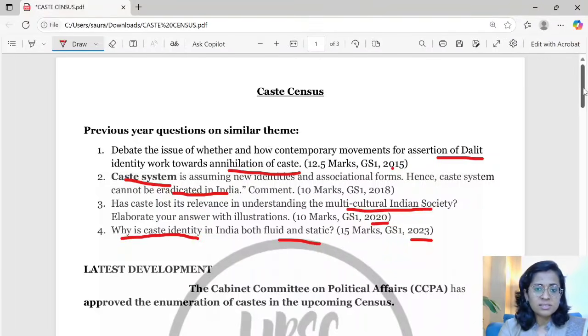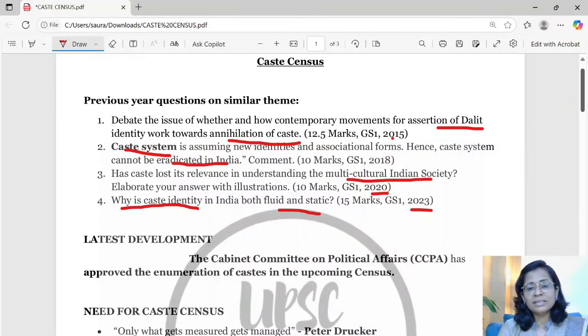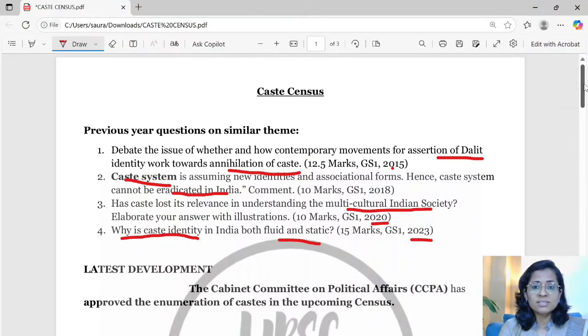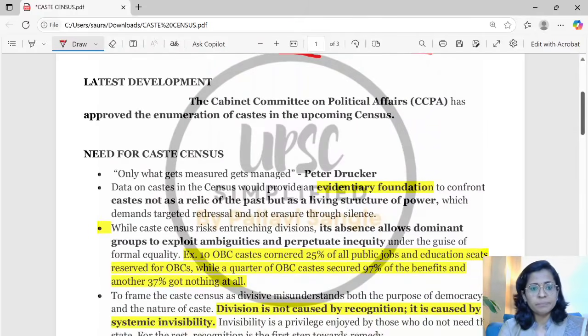Now as caste census is being rolled out, there can be combination questions with caste census, need of caste census, concerns regarding caste census, and like that. So let us prepare this topic holistically.